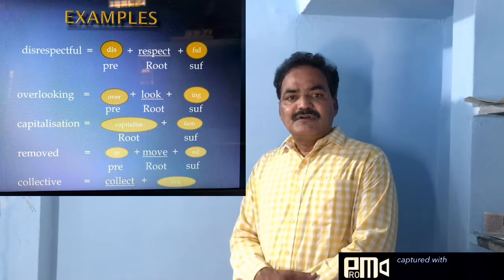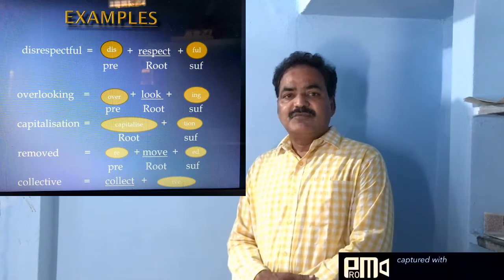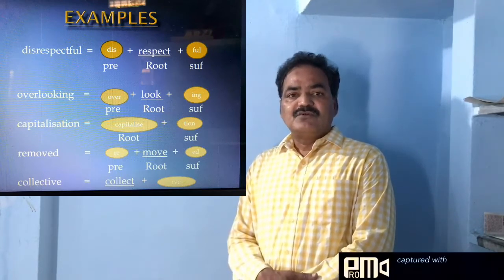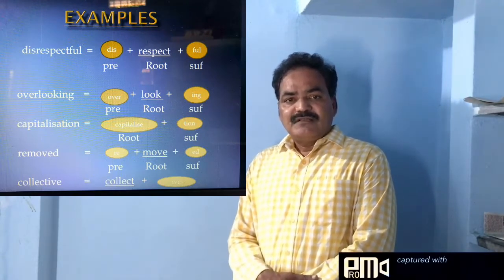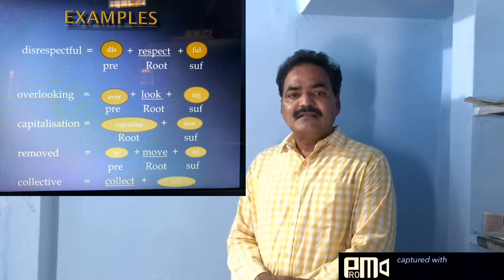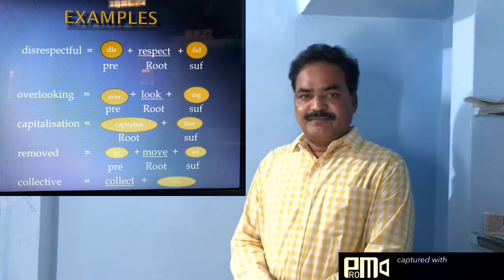To form words under the vocabulary section, we will have these three important forms. One is a root, that is a main word, a simple form of word, to get new words by adding prefixes and suffixes.